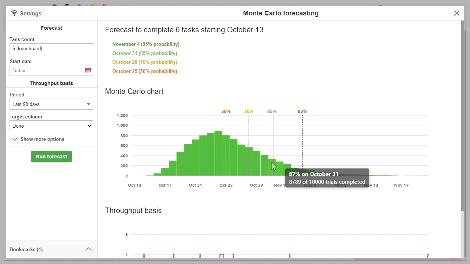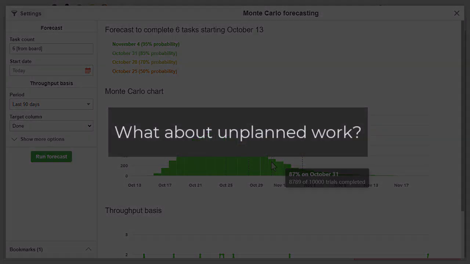By using more of the options that are available, you can do many interesting things. If your work includes a lot of unplanned tasks, can you still get a good forecast? Yes. Just mark the planned tasks in some way, either by label or color, and filter the report to only include those tasks. By only considering the throughput of planned tasks, you will get a more accurate forecast and still have margin left for unplanned work.